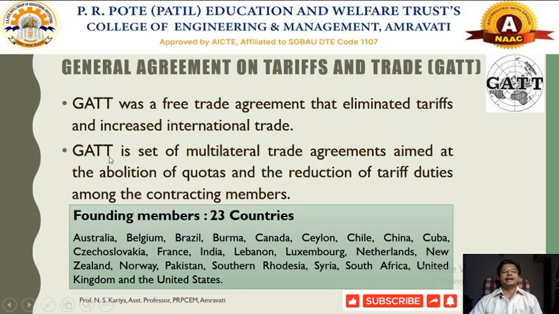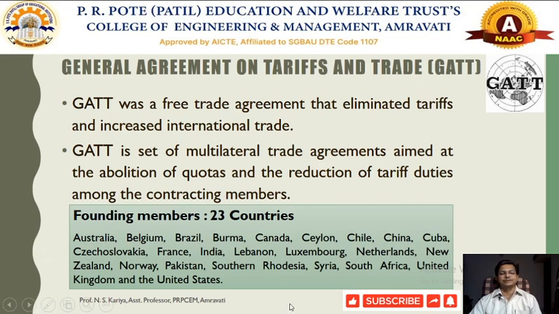So GATT is a set of multilateral trade agreements aimed at abolition of quotas and reduction of tariff duties among the contracting members. GATT was primarily formulated to eliminate tariffs as well as abolish quota restrictions across these member countries.